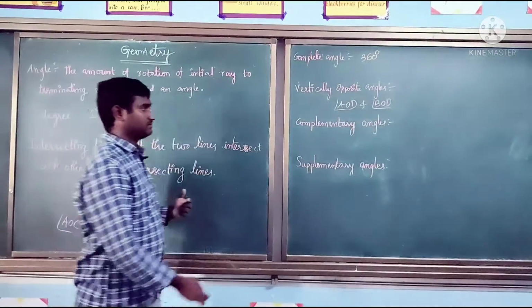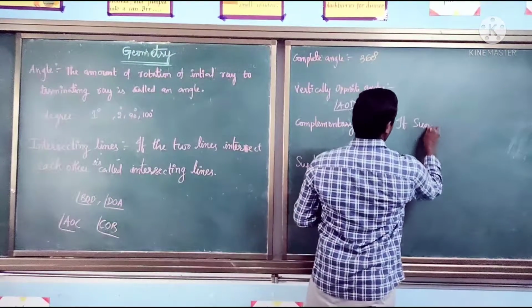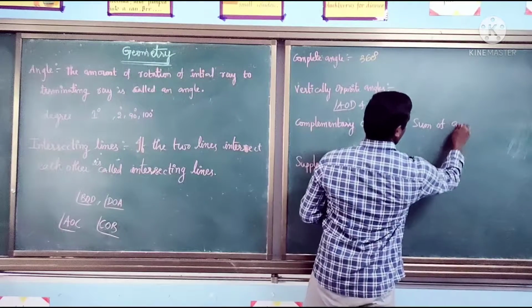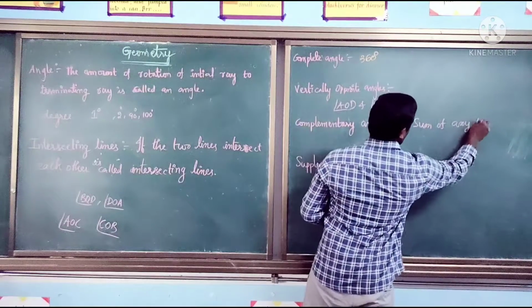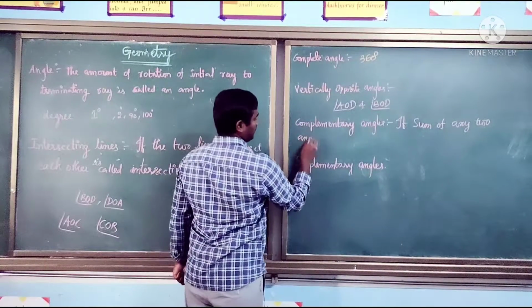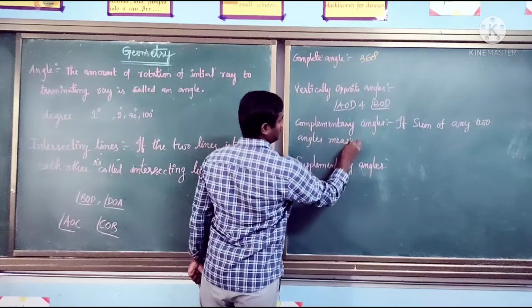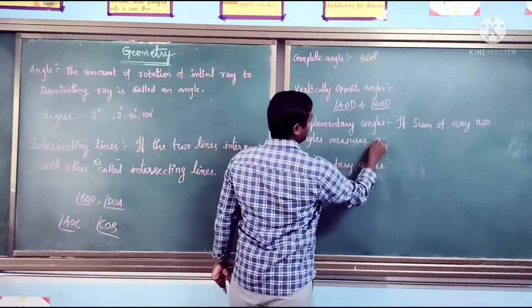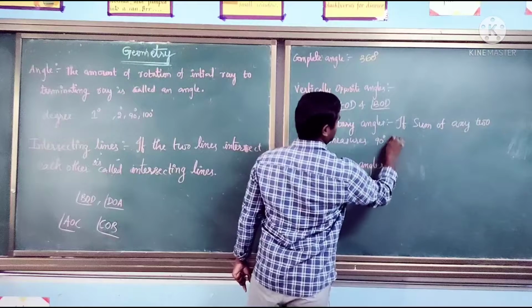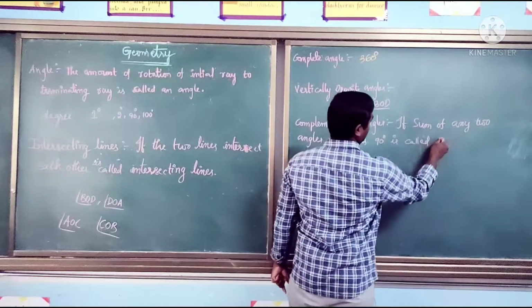Suppose the sum of any two angles measures 90 degrees, they are called complementary angles.